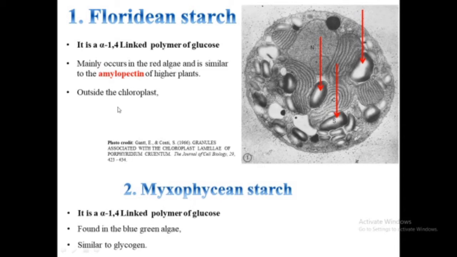Next, another alpha 1,4 linked polymer of glucose in algae is myxophycean starch. As the name suggests, it is found in blue-green algae and it has a similar structure to glycogen. These reserve products occur as alpha granules, and the shapes vary between different species of blue-green algae.